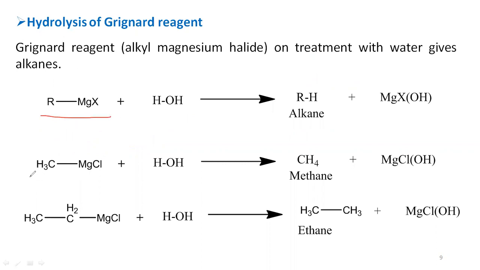So here you can see methyl magnesium chloride as the Grignard reagent, which on hydrolysis, where the alkyl group is methyl, takes the hydrogen from water. So it becomes CH4, that is methane, as the alkane. If we are using ethyl magnesium chloride, here the alkyl group is the ethyl moiety, so it takes the hydrogen from the water by hydrolysis, then we are going to get ethane as the alkane. So this is the hydrolysis of Grignard reagent method to produce the alkanes.